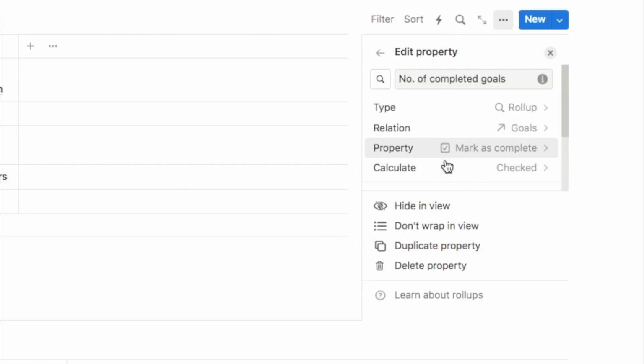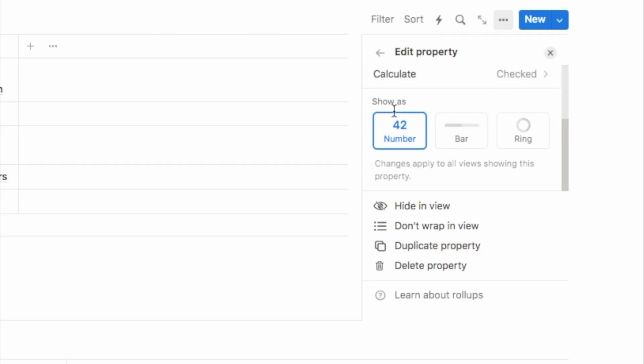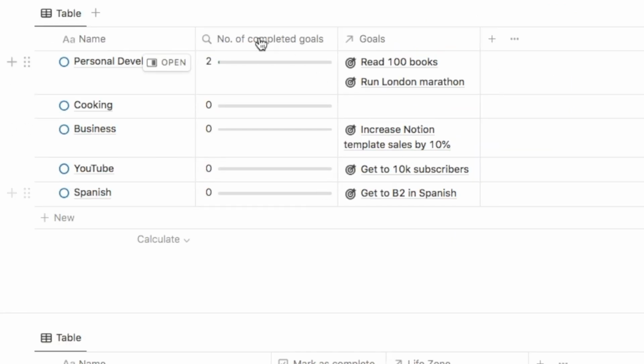Now I do actually want this to show as a bar. So if you just scroll down, it will allow you to select how you want it to display. So we're going to select bar so that it shows like this, a green progress bar. So this is going to increase as you check off more goals, and it's out of 100.